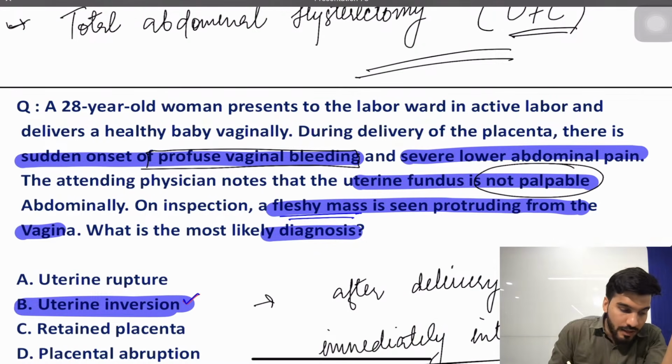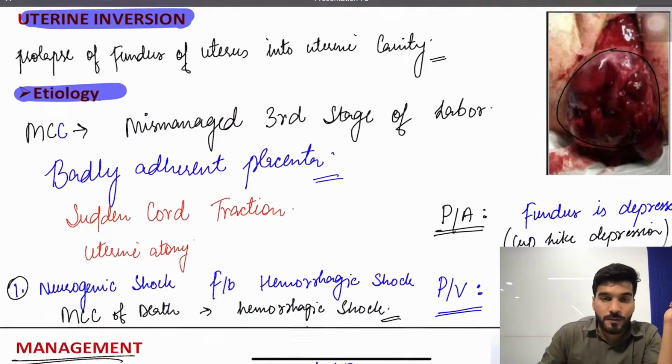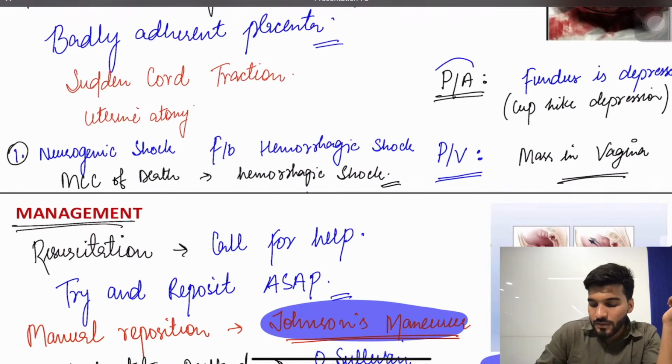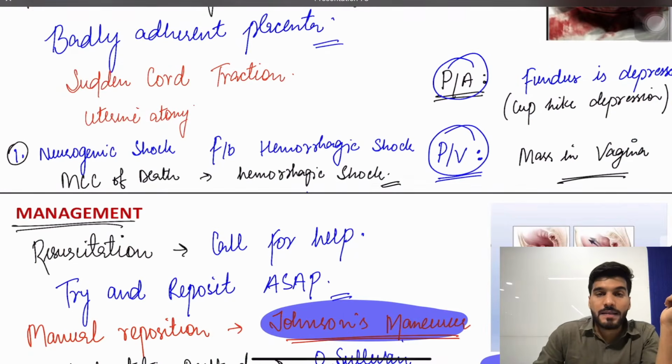So this is a classical case of uterine inversion. Do remember, guys, the cup-like depression, and do remember these findings so that you will land on the exact diagnosis.